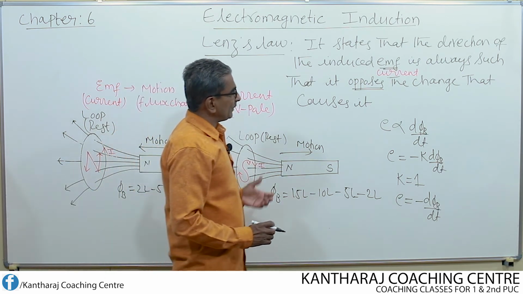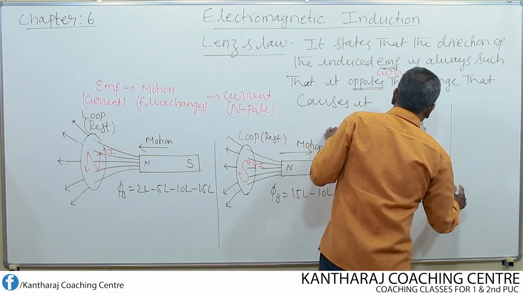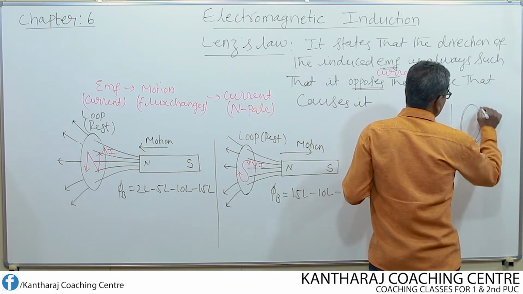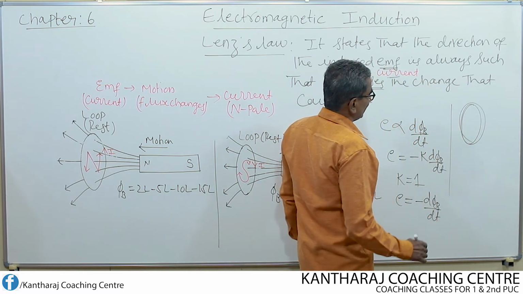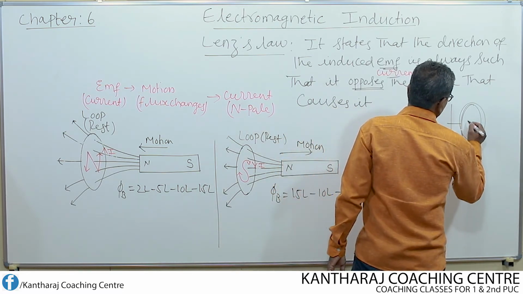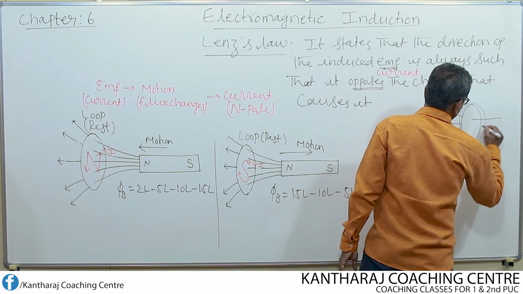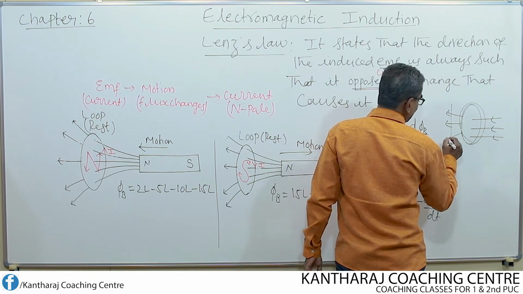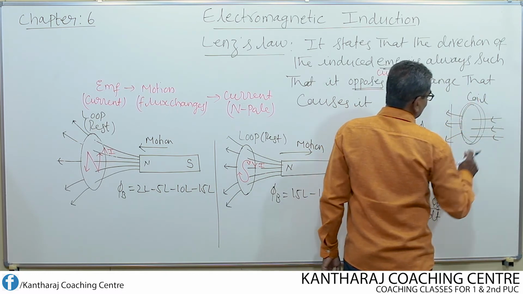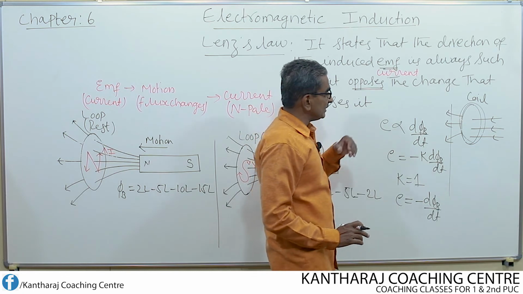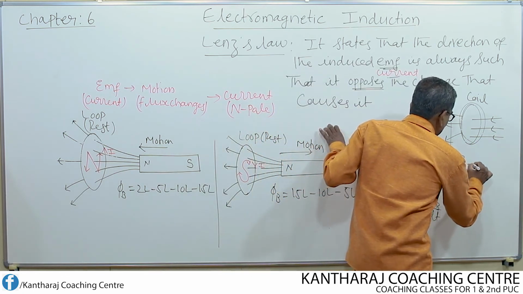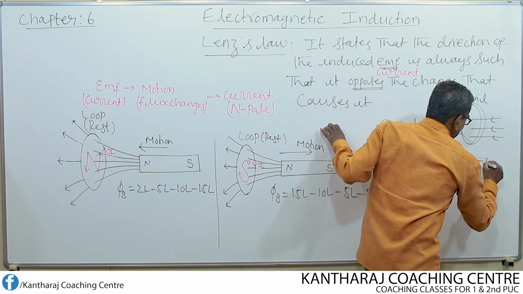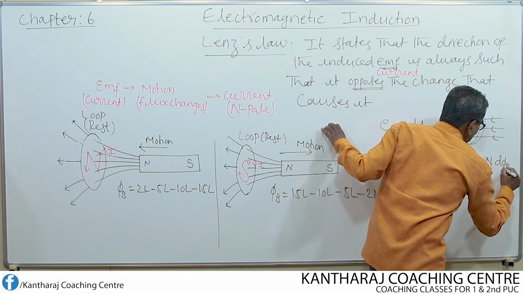Now suppose instead of a loop, I consider a coil of wire consisting of several turns, and the magnetic flux linking with this coil changes. Then the EMF that is induced in this case is given by E equal to minus N into d phi B by dt.